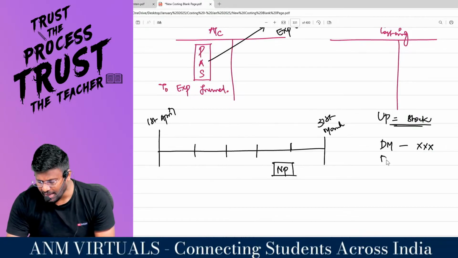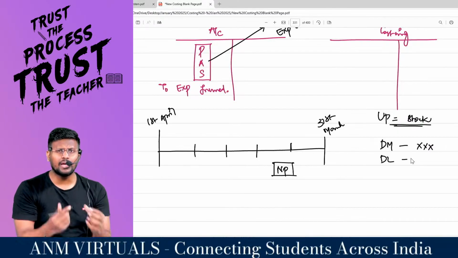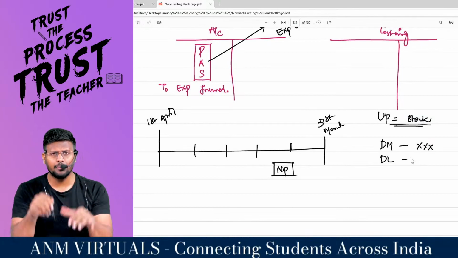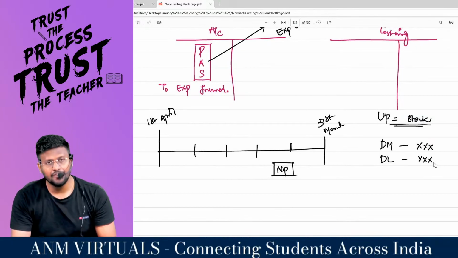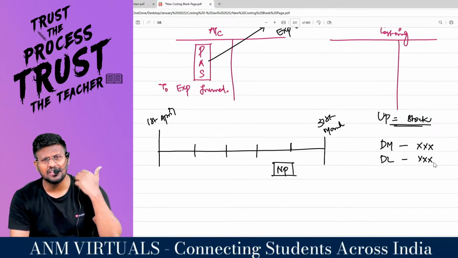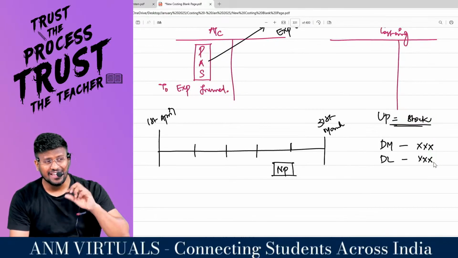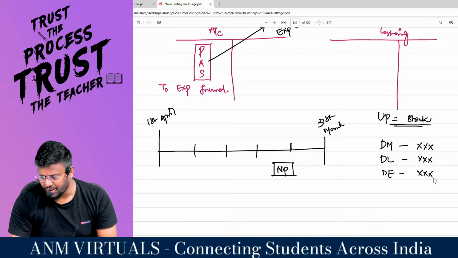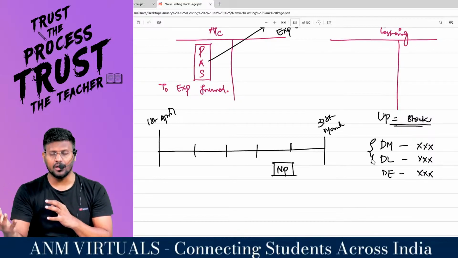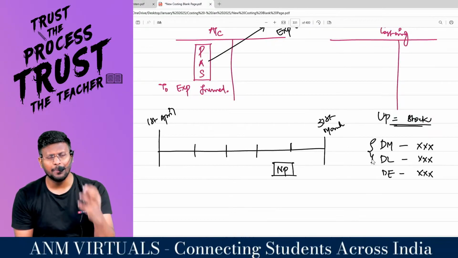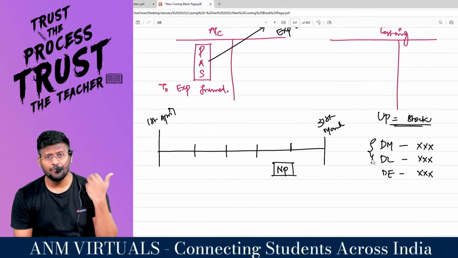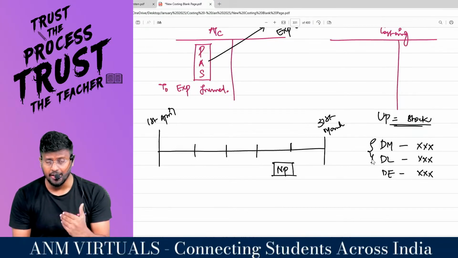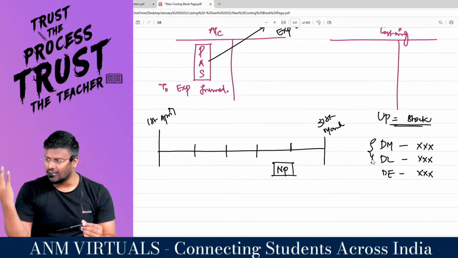Comfortable? And sir, with material alone we can't manufacture the pen. We need laborers or machines to work on that material. That's direct labor. If the labor is direct labor, it will come and sit in the prime cost, whereas indirect labor will go and sit in the factory overhead. And direct expenses: if an expense is not direct material, not direct labor, it will be categorized as direct expenses if without incurring that expense you can't make the production. Example like royalty, which I have already explained in the earlier videos.